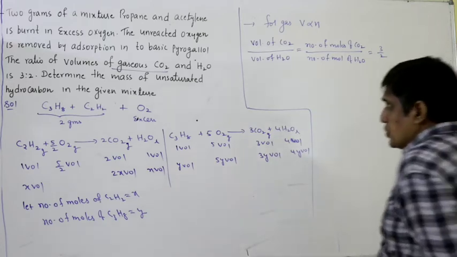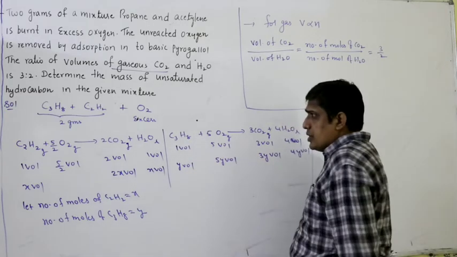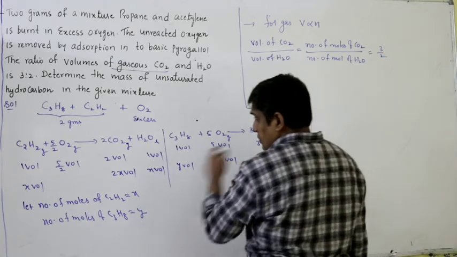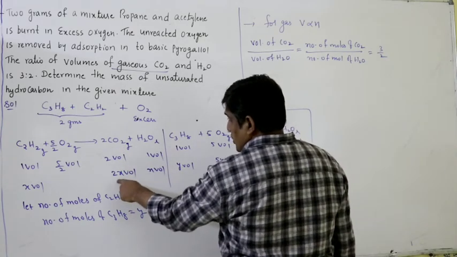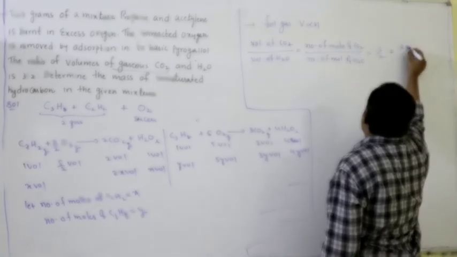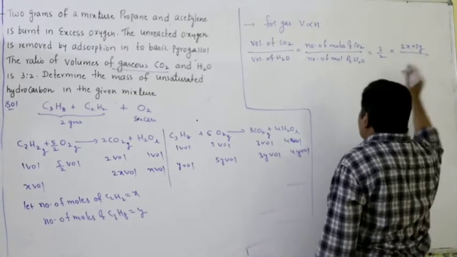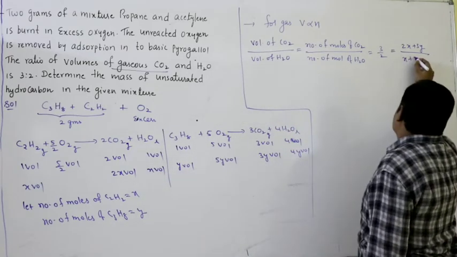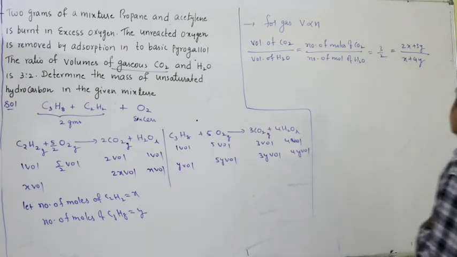Since both are present together, we cannot distinguish, so you have to consider total volume. The number of volumes of CO2 here is 2x and here it is 3y. So 2x plus 3y by water, here it is x, here it is 4y. X plus 4y, this is what it is given.